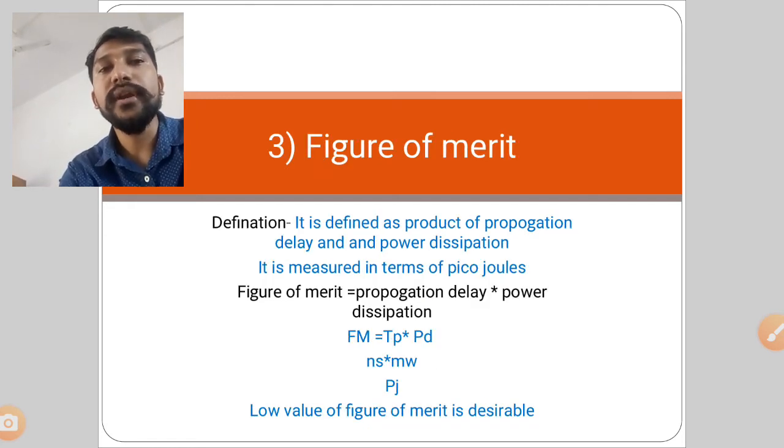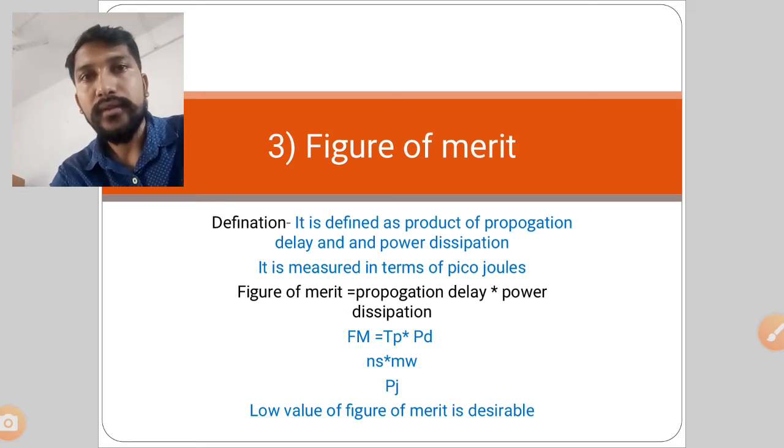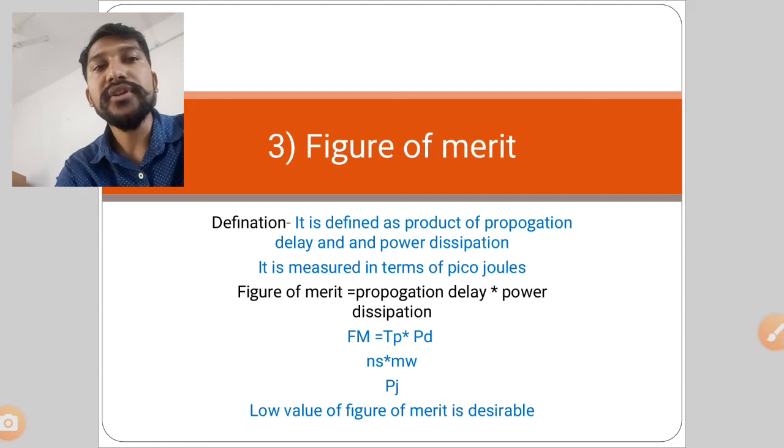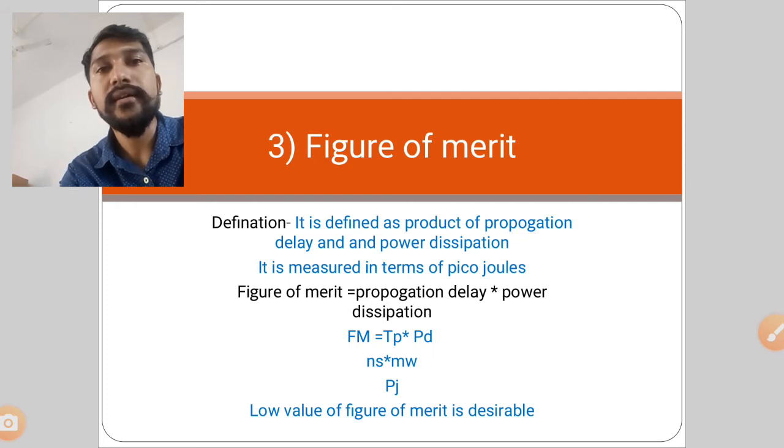Next, figure of merit. We already discussed what figure of merit is. It is the product of two quantities which we have studied before. Which were the two quantities? The first quantity was propagation delay, and the second was power dissipation. So what is the formula for figure of merit? See the PPT. First we will see the definition. Figure of merit is defined as the product of propagation delay and power dissipation. Propagation delay is denoted by TP and power dissipation by PD.